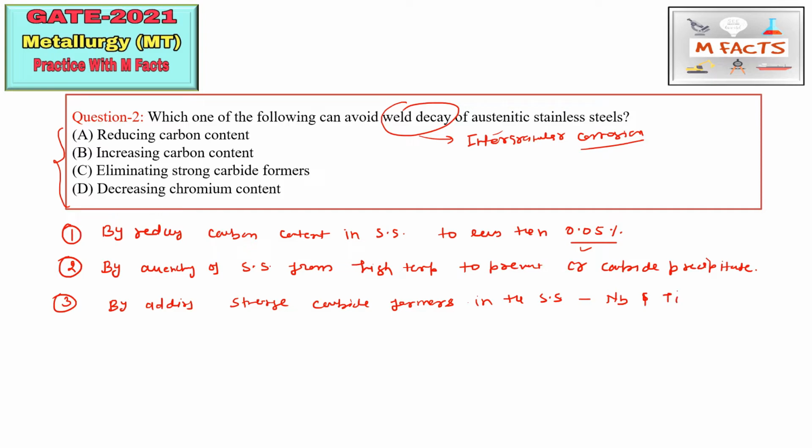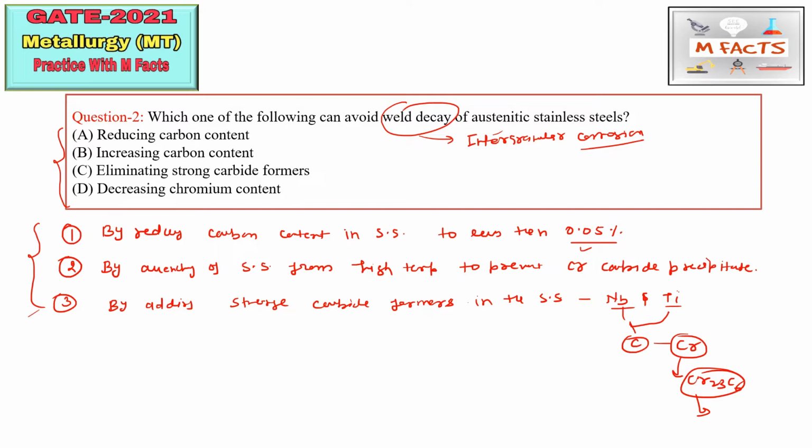We can alloy niobium and titanium so that they will react with the carbon, and the carbon will not remain for reacting with the chromium, so it will not form Cr23C6. This is the carbide formation at the grain boundary, and this is basically the reason behind intergranular corrosion or weld decay. These are the three points you should remember: by using these three ways, we can avoid weld decay or intergranular corrosion.